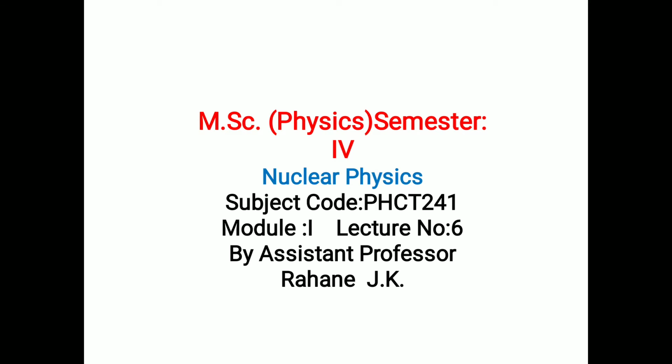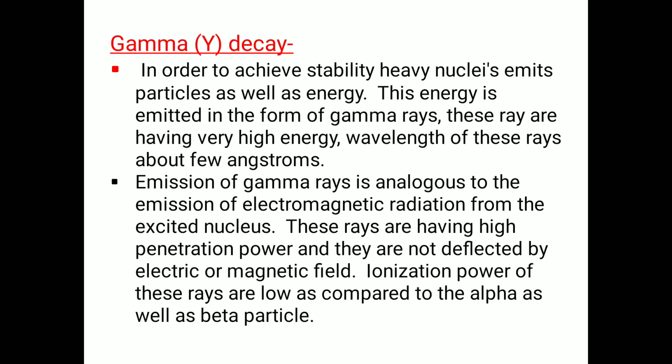In yesterday's lecture, lecture number 5, we saw why beta decay occurs, beta minus and beta plus decay, and the energy spectrum of beta, and from that we saw the origin of the neutrino. In today's lecture, we are going to study gamma decay, or gamma rays, and the decay scheme of cesium 137.